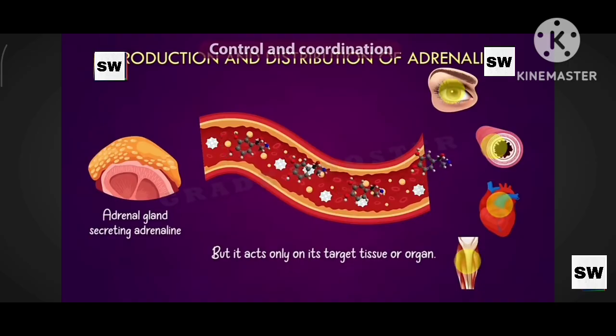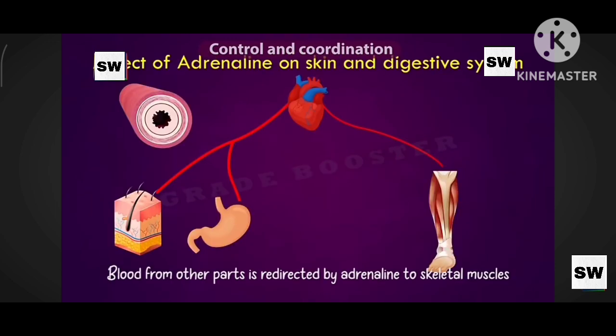Why is it beating fast? Because it has to pump more oxygen and more glucose to the muscles. Also, the blood from the digestive system and skin is taken and sent to the muscles. So the blood in the digestive system and skin is reduced and diverted to the muscles. Our muscles will be rushed with more blood, more oxygen, more glucose because they have some emergency.